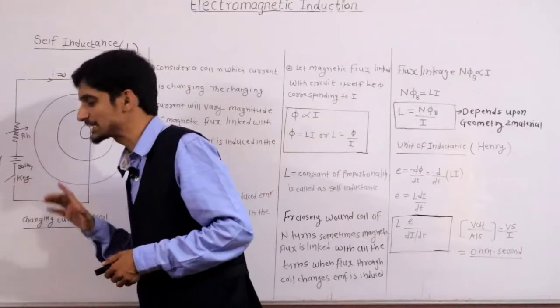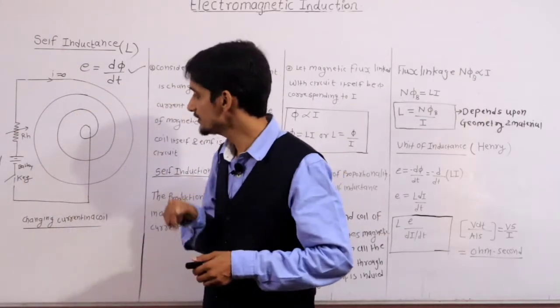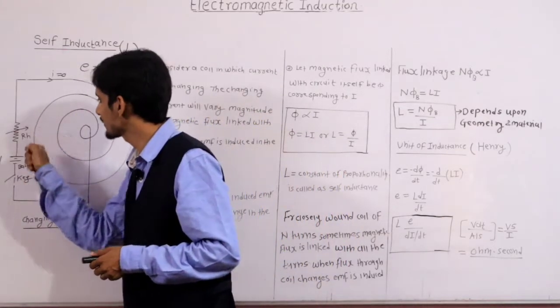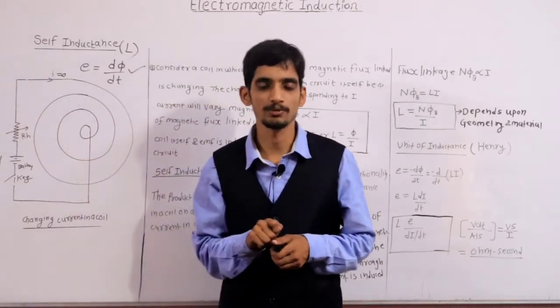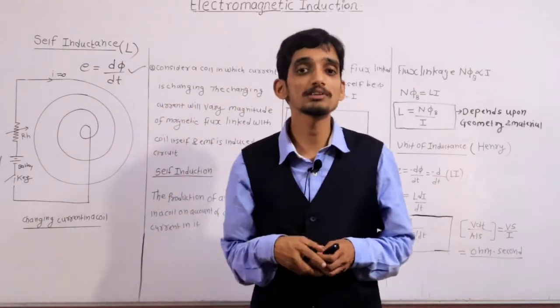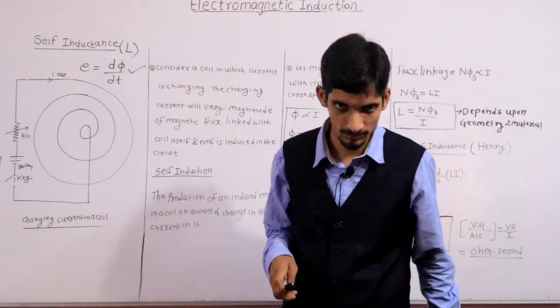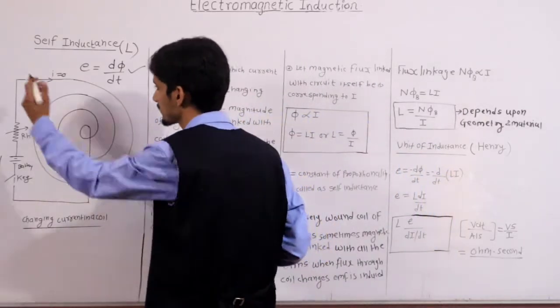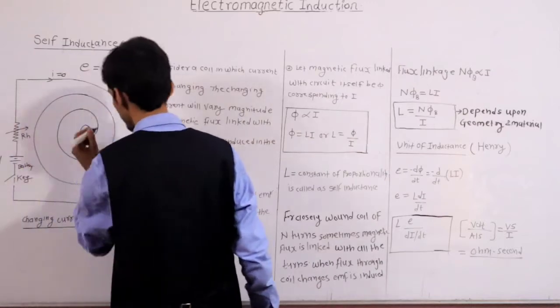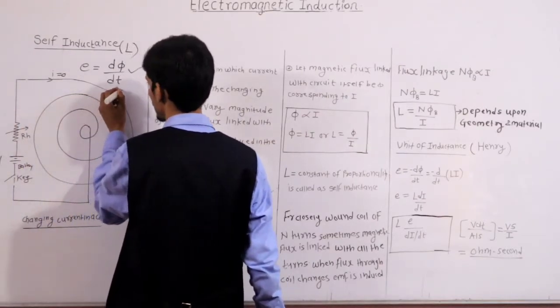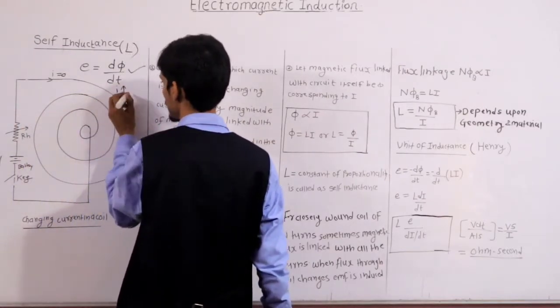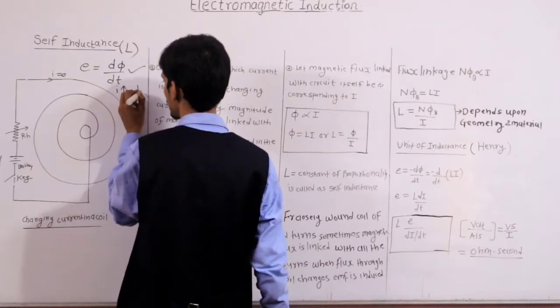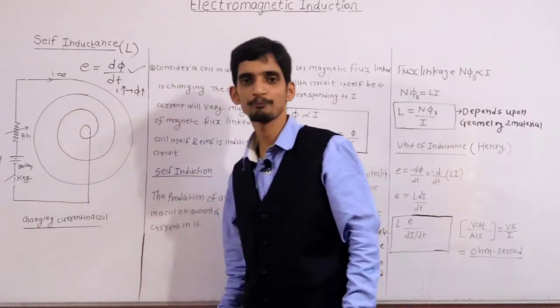Now I have closed this key and adjusted this particular rheostat. Due to that, there is a sudden change in the current in this coil. As current changes or current increases, definitely flux also increases. Why?